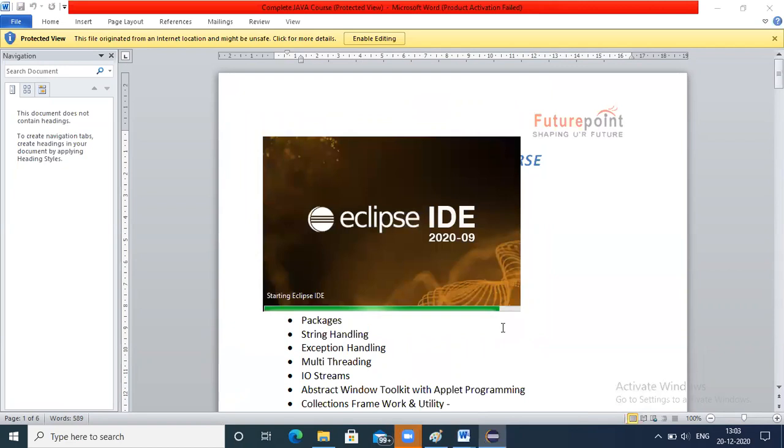Eclipse is the IDE we use to start off with Java applications. Eclipse is a front end tool in order to design Java applications. It's an IDE which we use for Java, just like MySQL for Oracle.